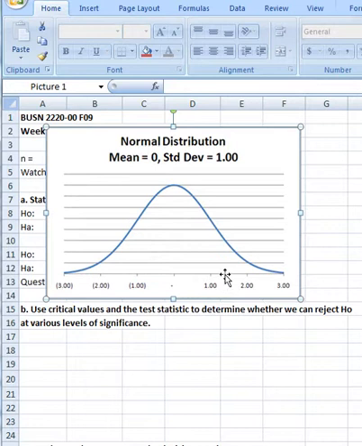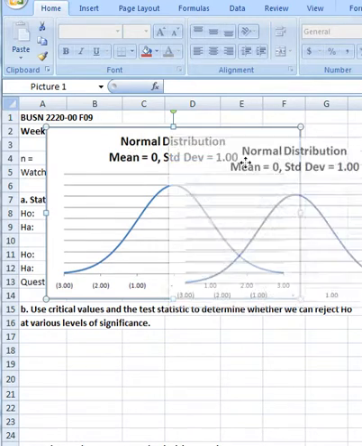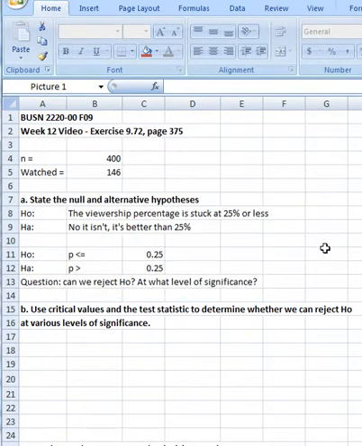Now if it turns out that the statistic is way out in the tail of this curve, meaning that the probability of getting that kind of sample is very low, remember the if on this thing is that we got that sample if we assume that the proportion is truly 0.25. If the probability of getting a sample under that assumption is very low, then we have to reject the assumption that it's 0.25 and accept the alternative. So we're dealing with a single tail, greater than problem, and we have to keep that in mind as we go through the exercise here.